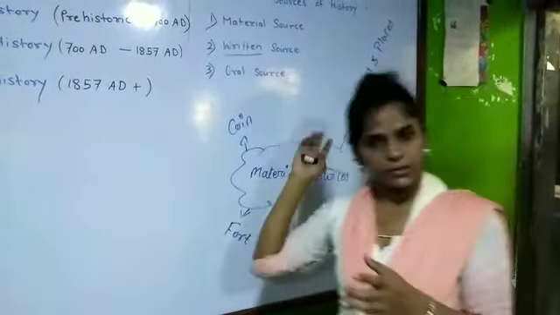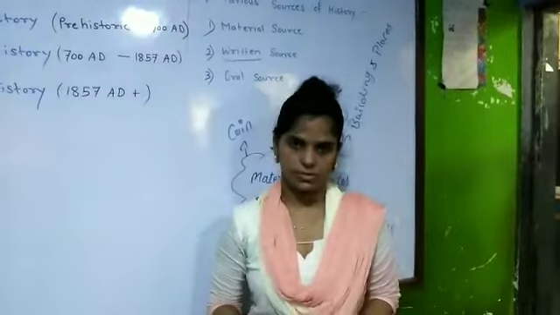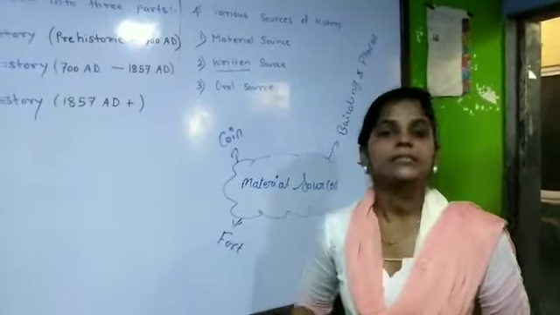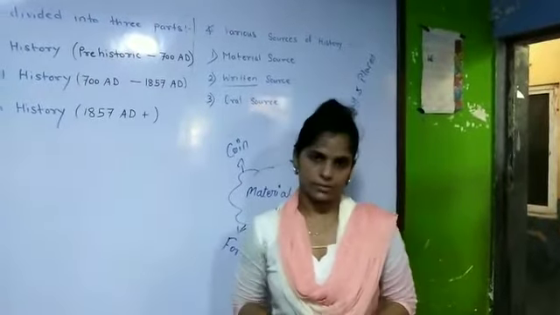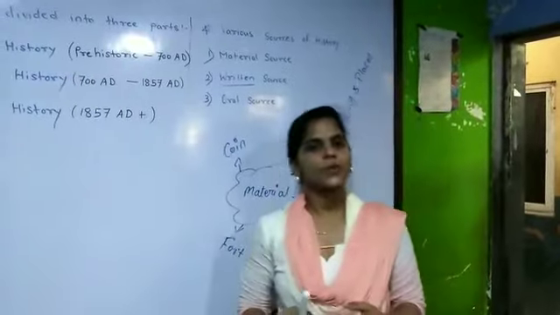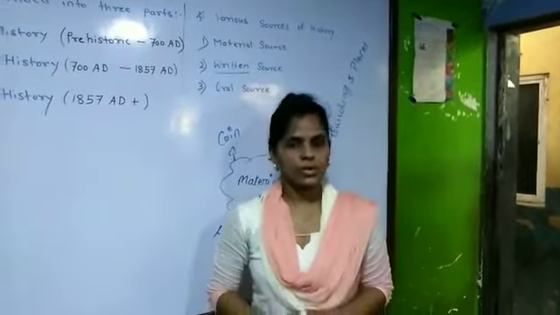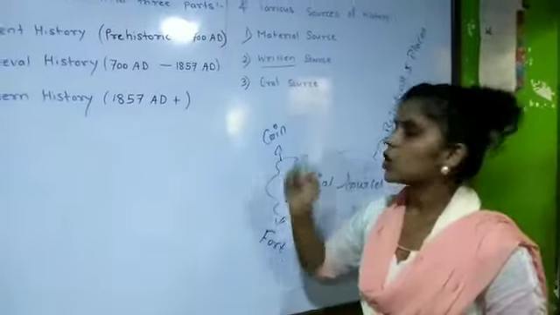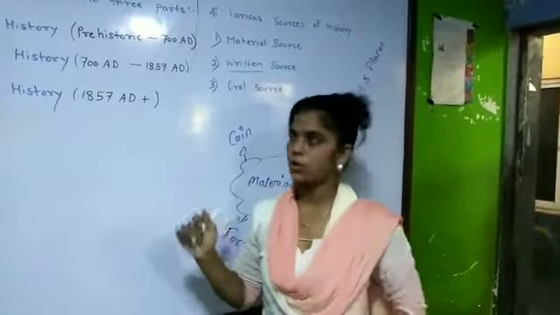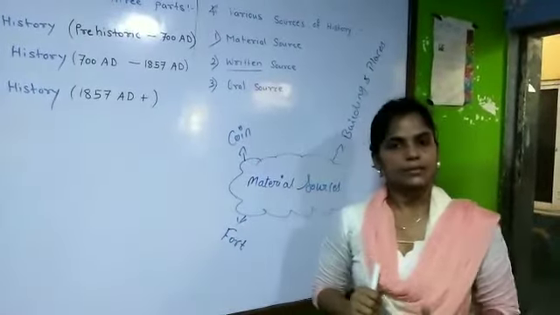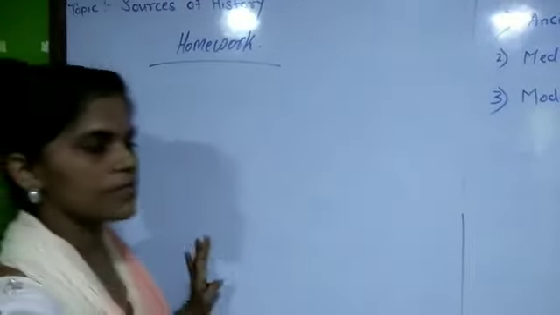Nowadays, just to get entertainment, we watch television. Even we visit the theatre, cinema and all. But at that time, we didn't have this kind of facilities. So they were entertaining through oral ways, through the songs, through the stories, through the dramas and all. So all these things come in oral sources. Now see guys, we have completed these 3 sources of history. Even we have seen the 3 parts of history. So till here we have completed the chapter.